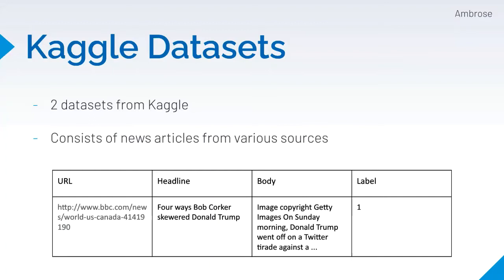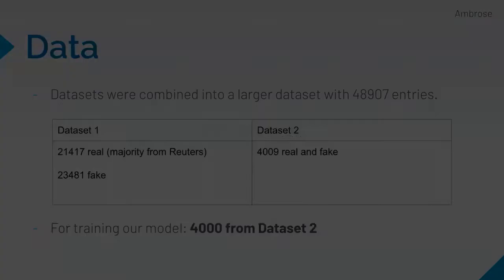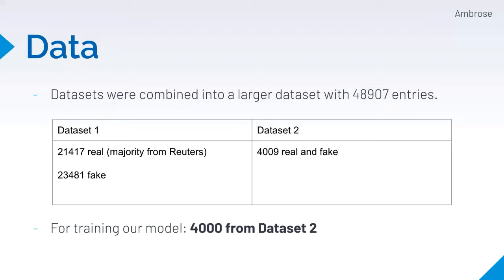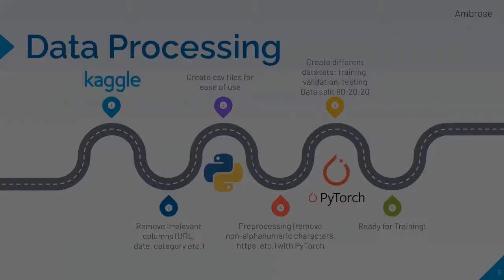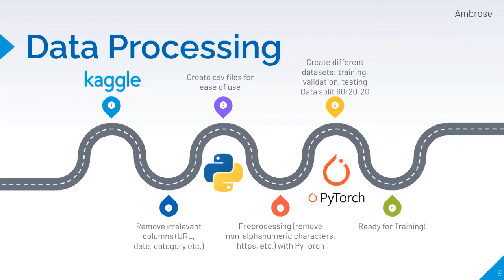We combined both datasets into a large dataset of over 40,000 samples. In the end, we chose to use dataset 2, which had 4,000 data entries. Our reasoning will be discussed later in the presentation. Here is a roadmap of our data processing.